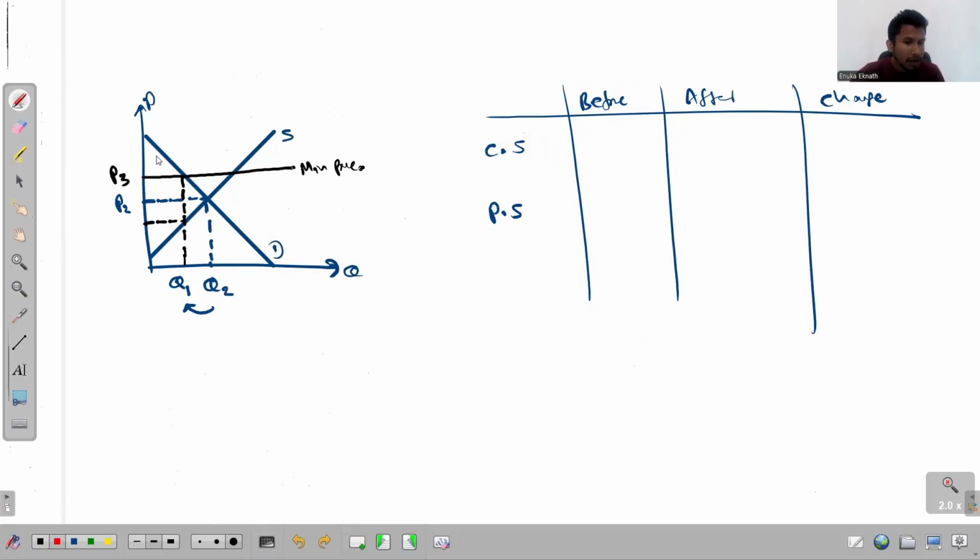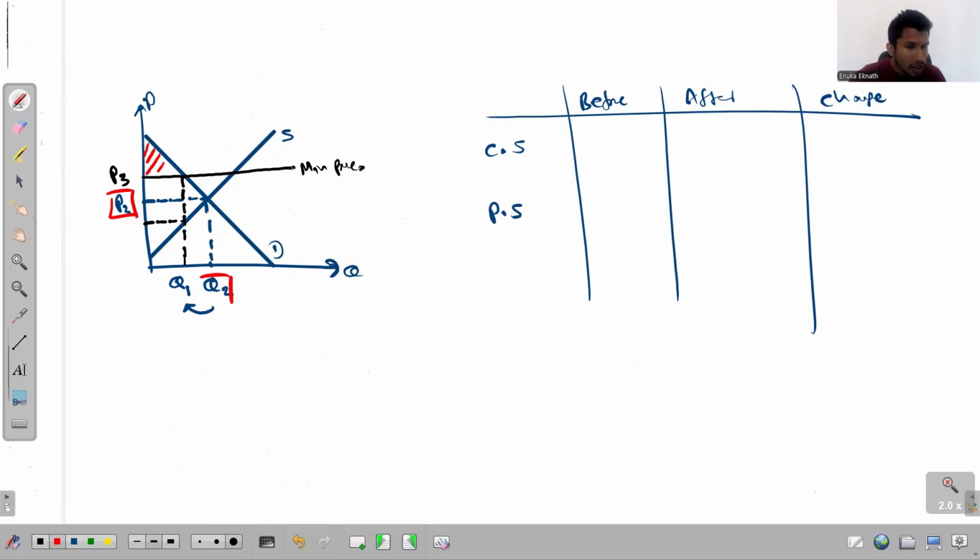One of the conditions is that it has to be the region below the demand curve. So that is the first one. And also it has to be the region above the market price before imposing the minimum price. So before imposing the minimum price, the market price was P2. So the region is below the demand curve and above the market price P2 up to the quantity that is traded in the market. Which region is that?